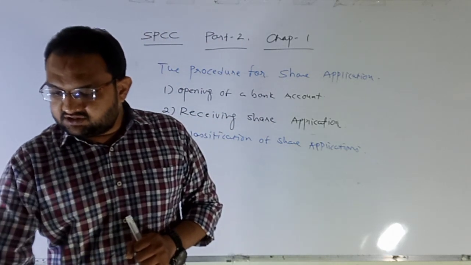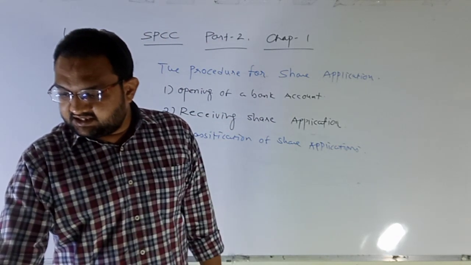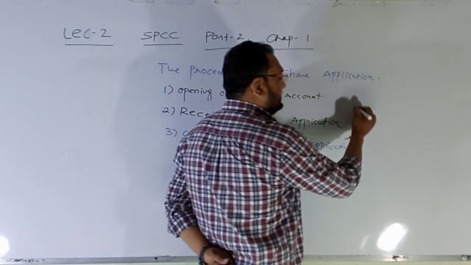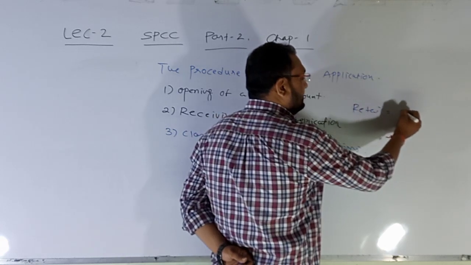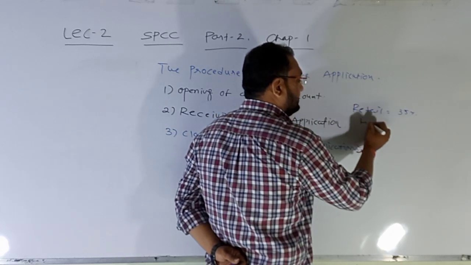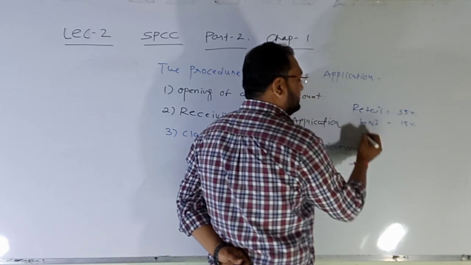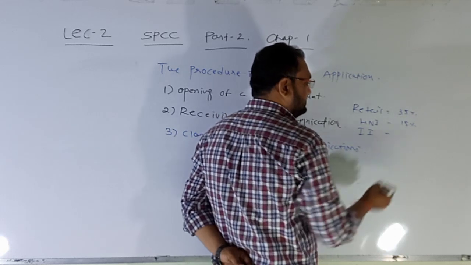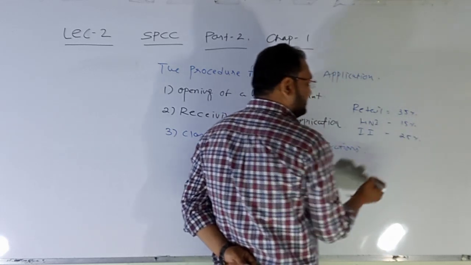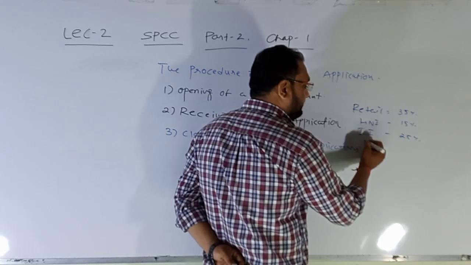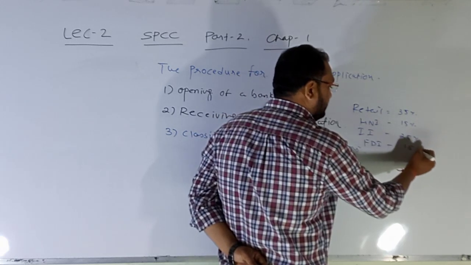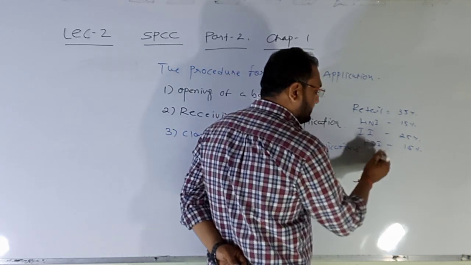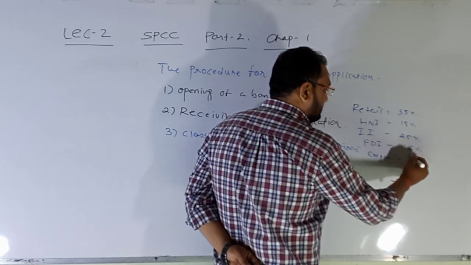Generally, a company discloses in its prospectus the reservation made for each class of investor for shares to be allotted. In its prospectus, they give, like, retail 35%, HNI 15%, institutional investors 25%, then FDI, that is foreign direct investment, 15%, and employees 10%.